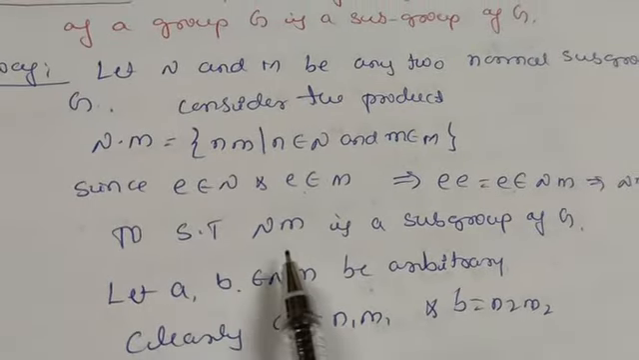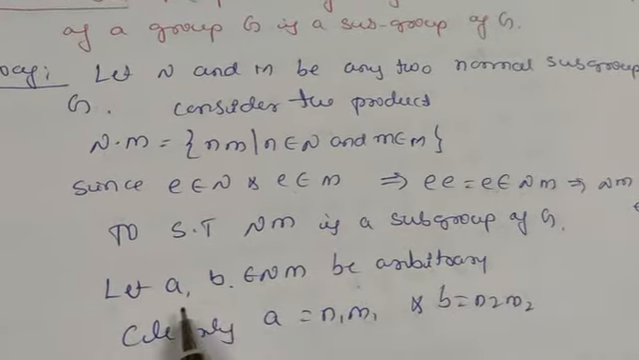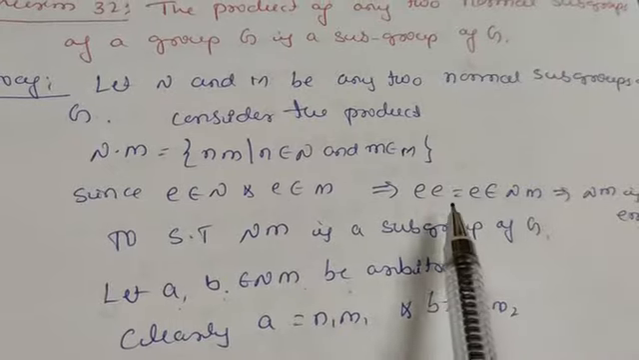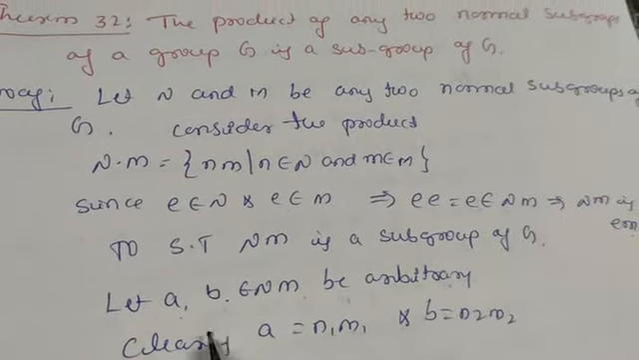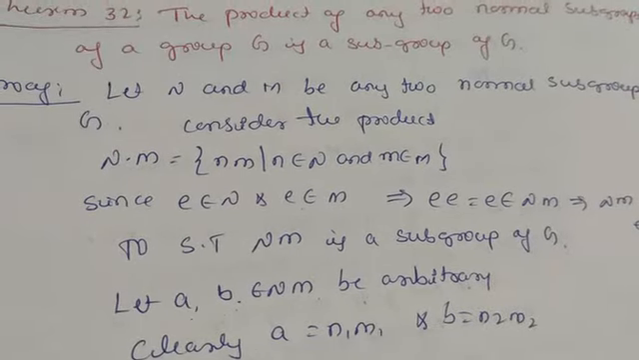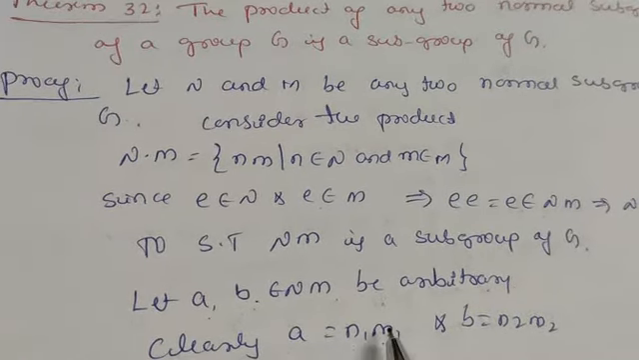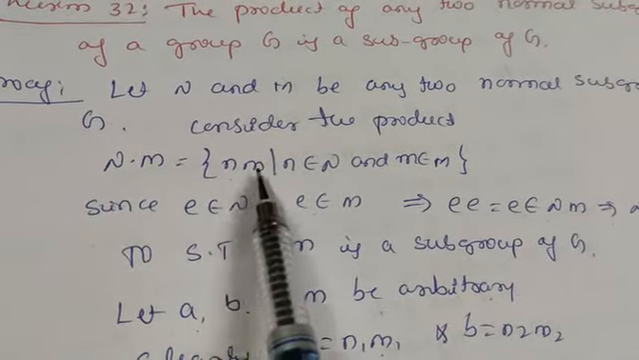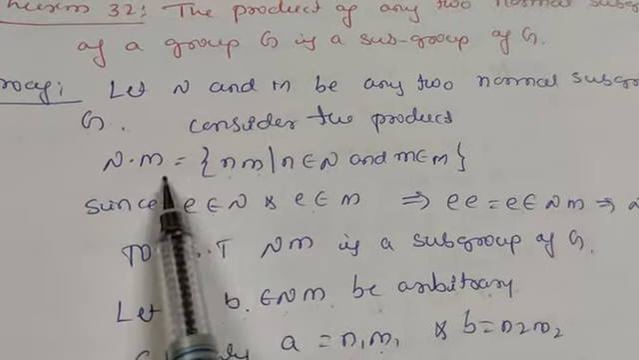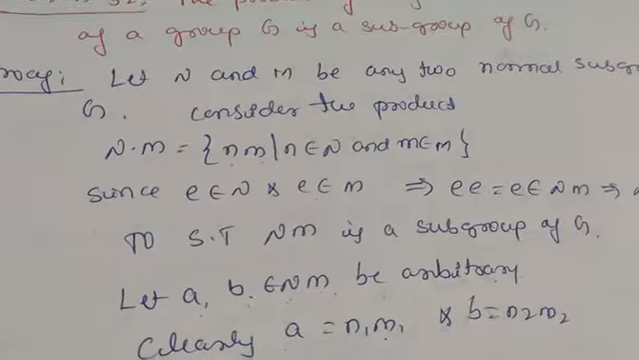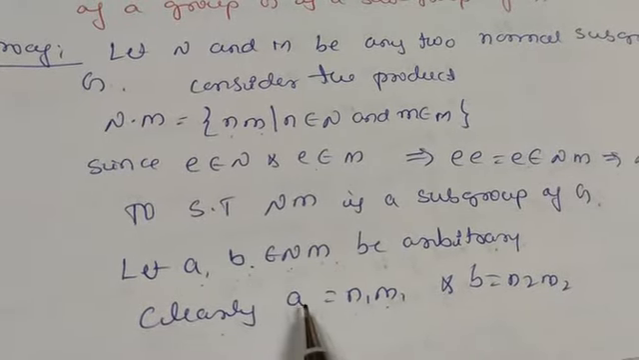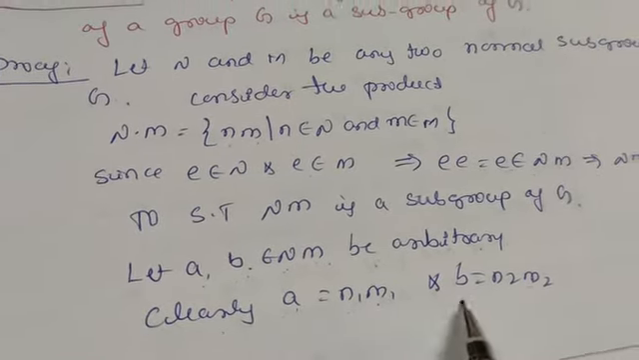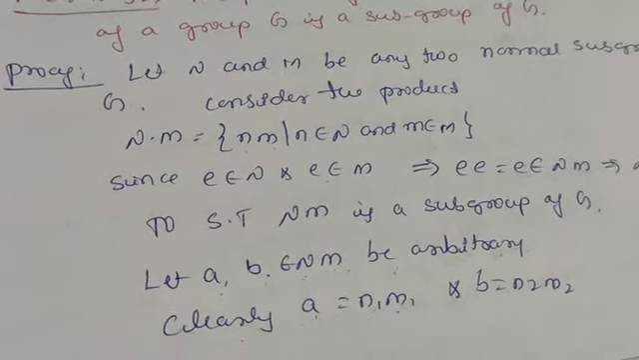Next, to show that NM is a subgroup of G. For that, let us consider two elements a, b belonging to NM, arbitrary. So other than the identity element, it contains two more elements here, a and b, which belong to NM. Now clearly a is equal to n1 m1, because NM is the set which contains the elements in the form of n into m, where n belongs to N and m belongs to M. So if a belongs to NM, it should be in the form of n and m only. So consider a is n1 m1 and b is n2 m2.